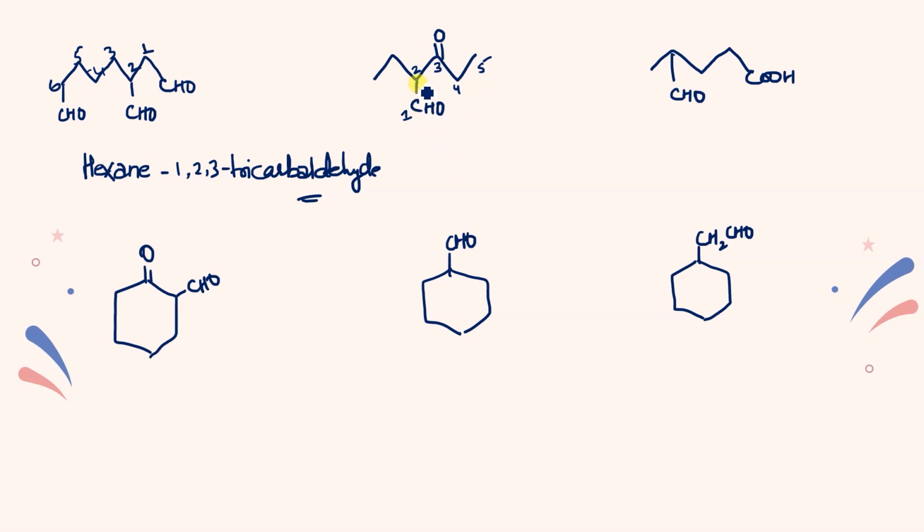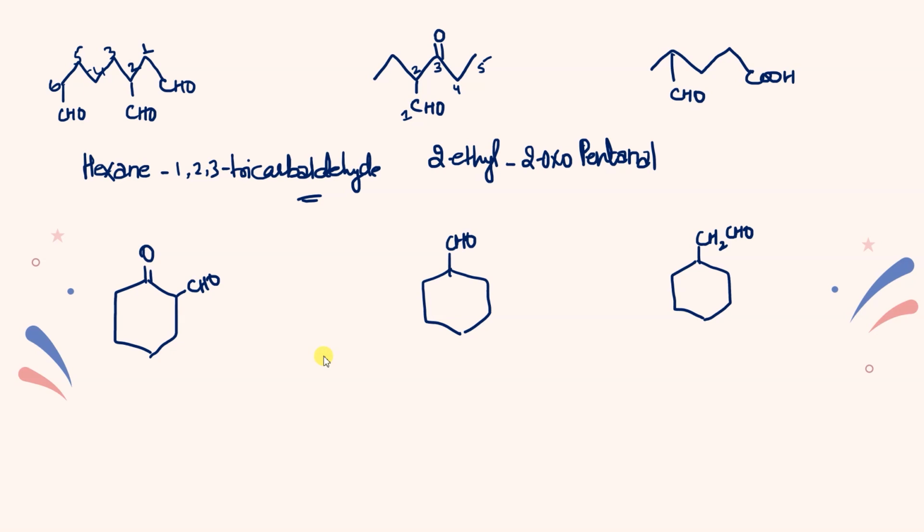Okay, so what will be the name? This is going to be 2, and this group is ethyl, so we'll say 2-ethyl. So one is functional group, the other will be treated as a prefix, isn't it? So this ketone group will be treated as prefix. So this is 3, and ketone as a prefix, what we use? Oxo. So we'll say 2-oxo, and then the root word, that is pentane, and CHO, so that's why al.